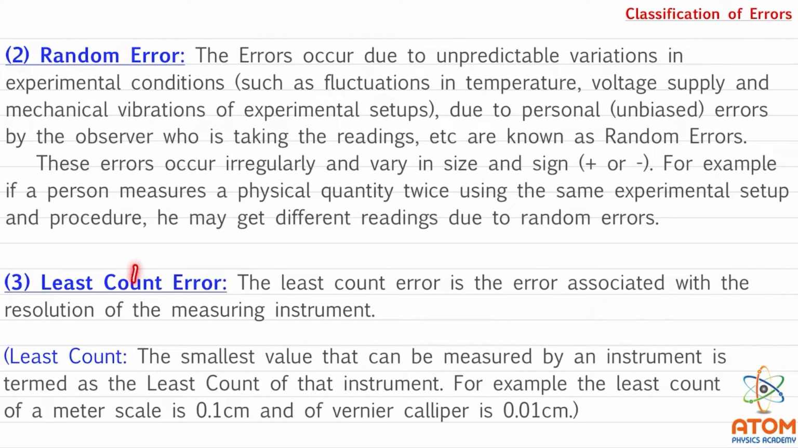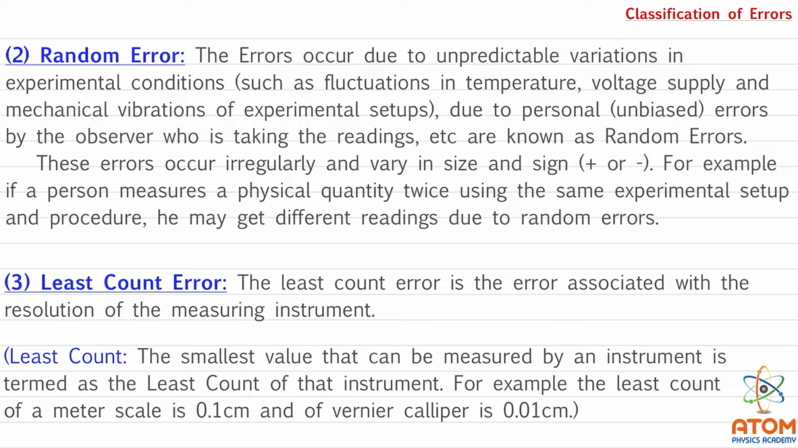Then the third is least count error. The least count error is the error associated with the resolution of the measuring instrument. See, the resolution of the measuring instrument is a very important factor that is affecting the measurement. So, least count error is the error associated with the resolution of the measuring instrument.